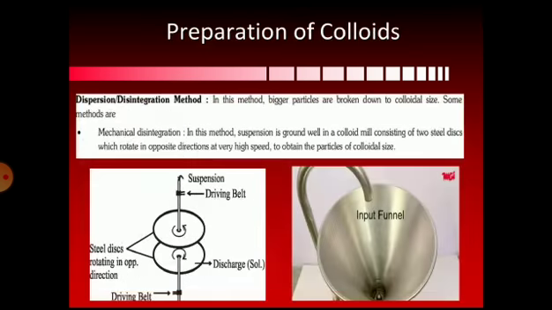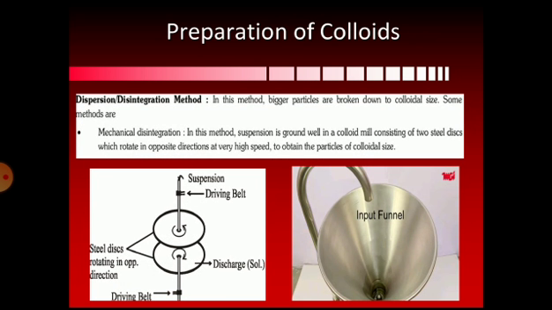So that's it. We can prepare the various colloids through the condensation method. Now next one, preparation of colloids: the dispersion method or disintegration method. These methods involve the bigger particles being broken down to colloidal size. It means we have to take a bigger particle solution and break the bigger particles into smaller particles to make colloidal size particles in order to prepare the colloidal solution.